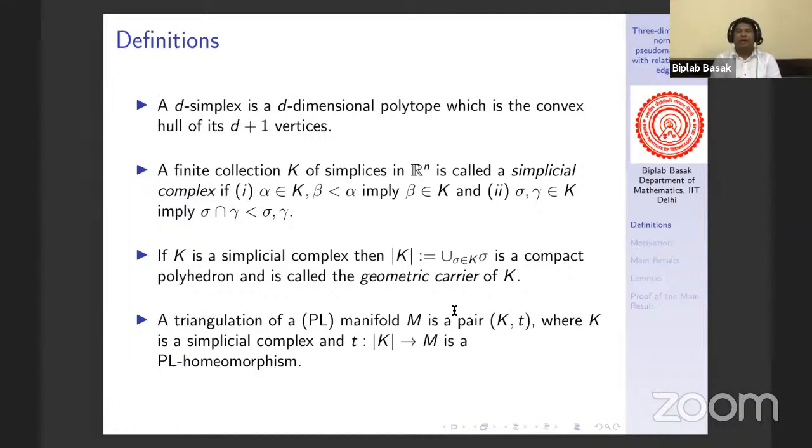Now, if you take the union of simplices in some R^n, and if you take the subspace topology, then with respect to that subspace topology, the union of simplices will be a compact polyhedron. And this topological space is called the geometric carrier of the simplicial complex K. Moreover, if that topological space is PL homeomorphic to a manifold M, then the simplicial complex K together with the PL homeomorphism is called a triangulation of the manifold M.